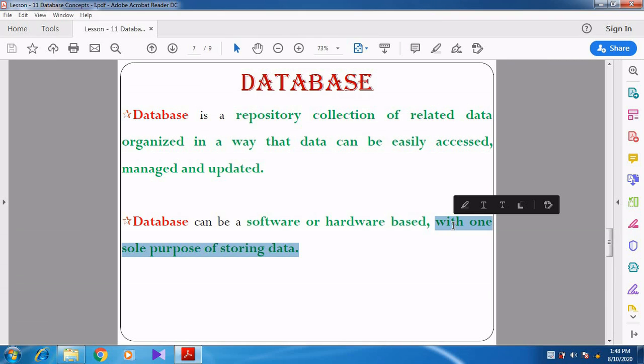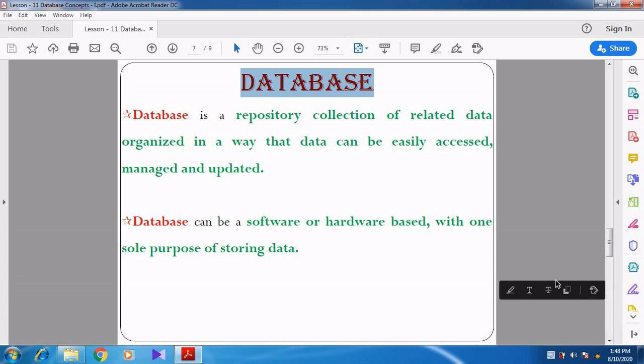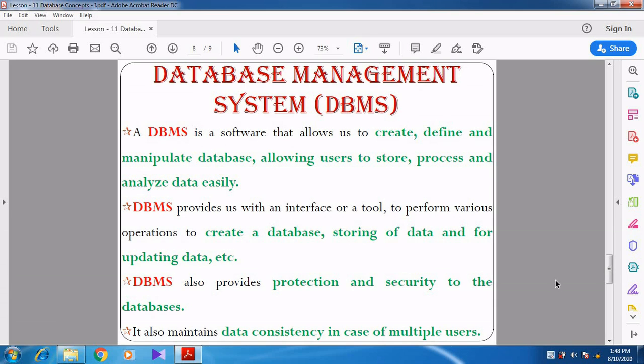But what is the purpose of database? The main purpose of database is to store only the data. Right. I think you might have understood this. Then we can go for what is meant by DBMS.